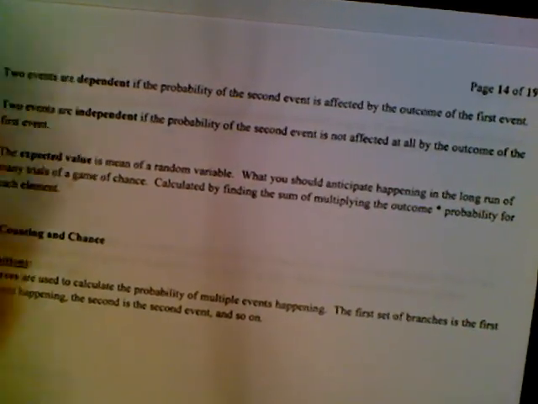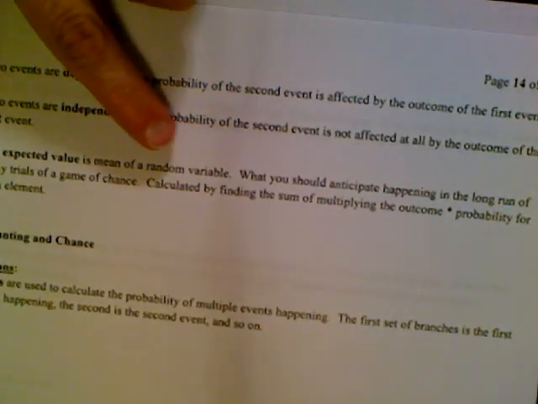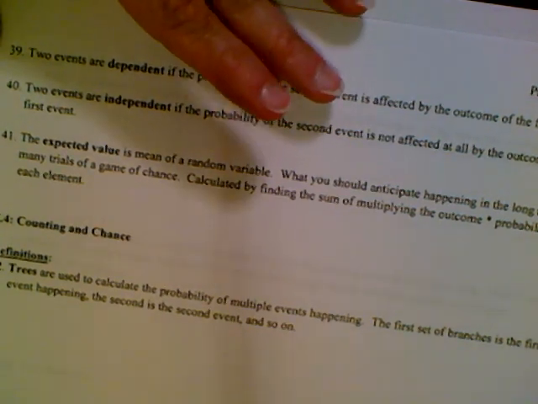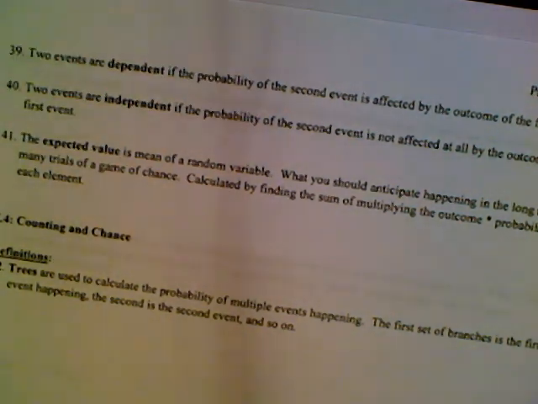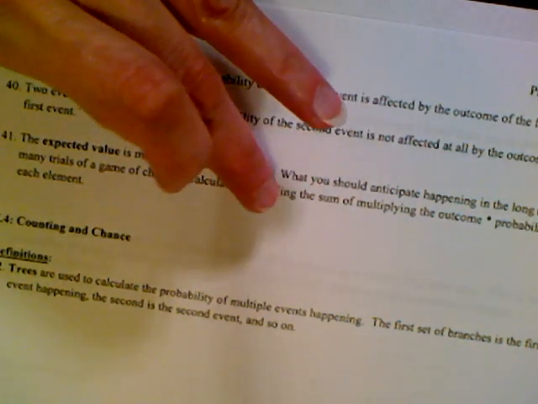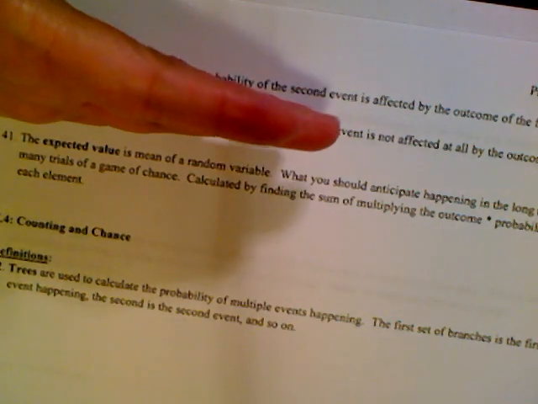Expected value is the mean of a random variable. So this means if I'm betting and I want to find how much I should make, I'm going to average up all my chances and all my probabilities, sum those up, and find the mean, the average of that. Then that's going to tell me how much I'm expected to win.